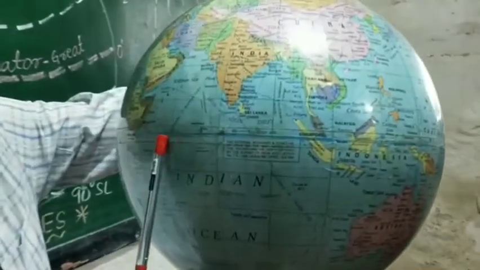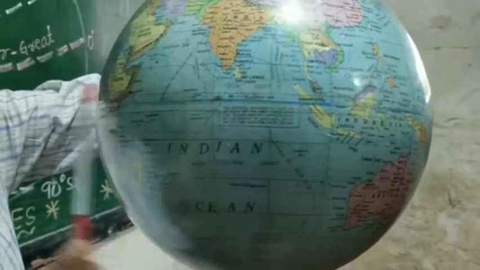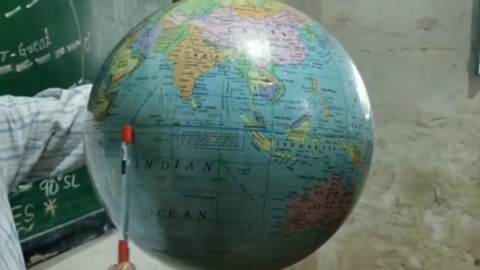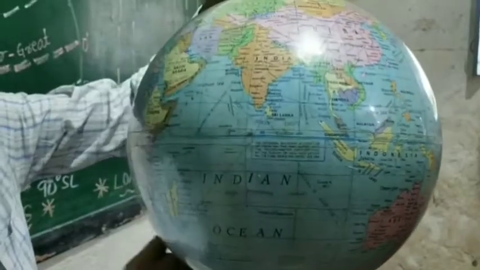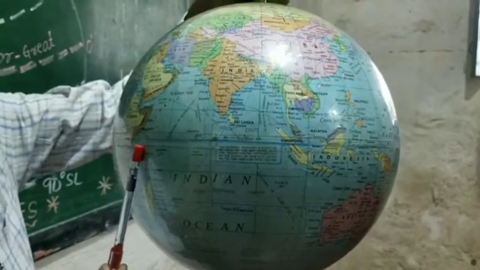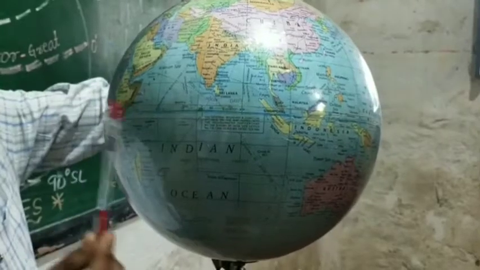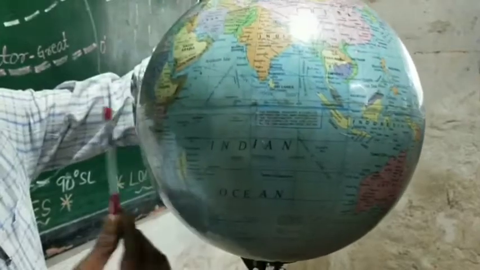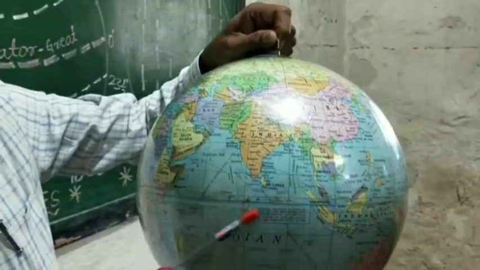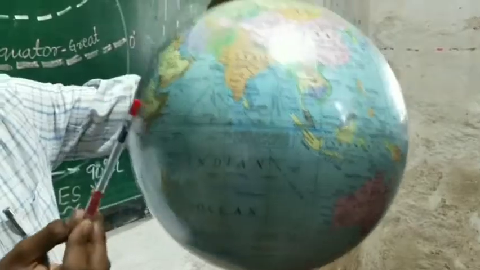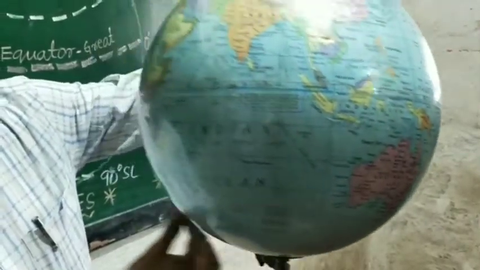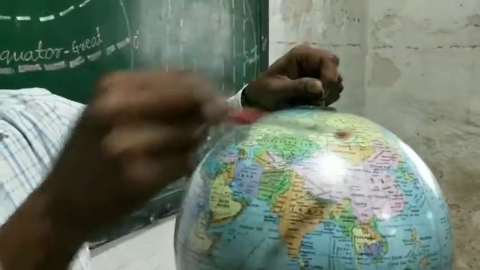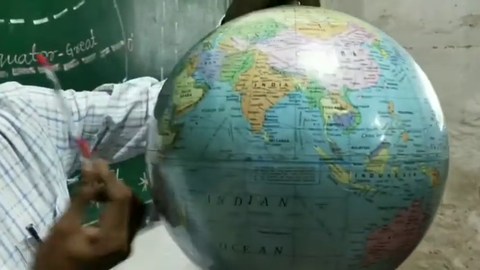So look at this 0 degree latitude. These latitudes are measured in degrees. 0 degree latitude is called equator. It is the longest line of latitude. It is also known as great circle. The great circle is equal to the circumference of the earth. Other latitudes are of shorter length.